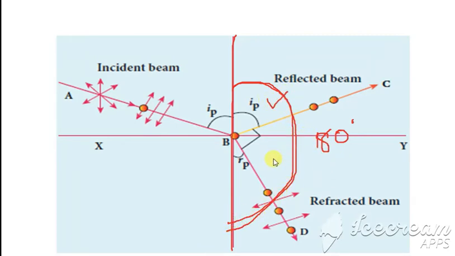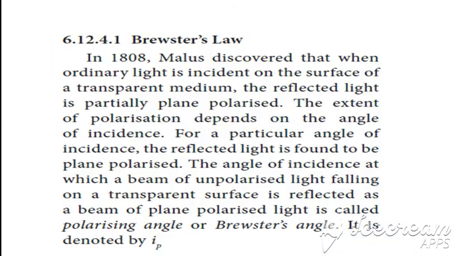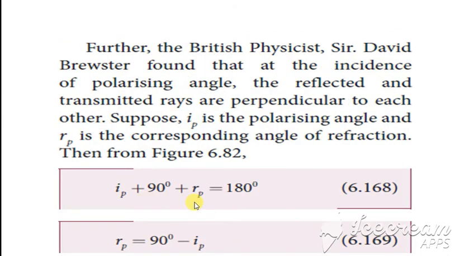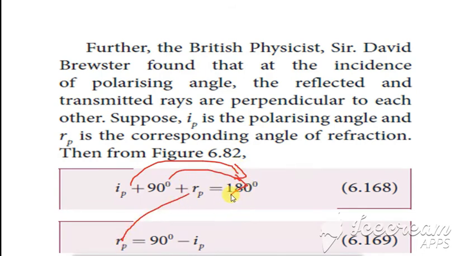So we can write that the sum of all these angles, this is IP, plus R, plus this angle, which is 90 degrees, equals 180. So the equation is IP plus 90 plus RP equals 180. Now bring the 90 and IP to the other side, so we get RP equals 90 minus IP, because 180 minus 90 is 90.